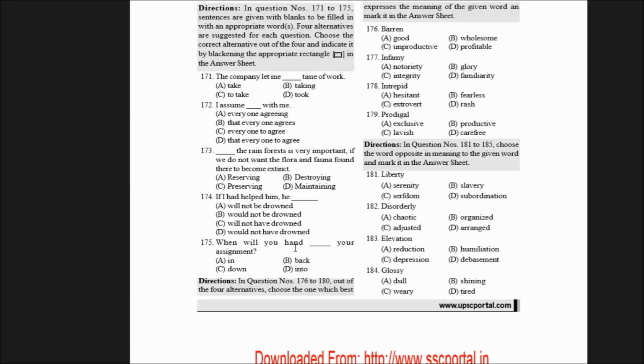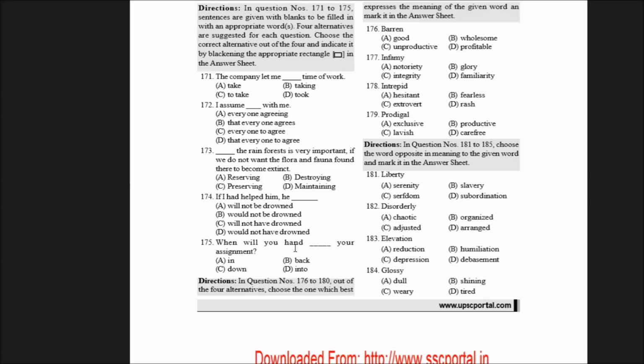Now let's move on to synonyms. Question number 176. Barren. What does barren mean? Barren means unproductive. For example, barren land. What's a barren land? A land where we cannot cultivate, where even if we cultivate, it would not yield.